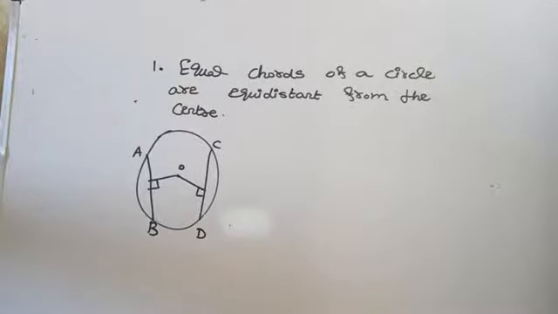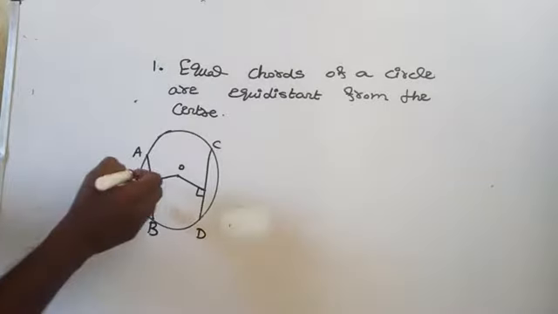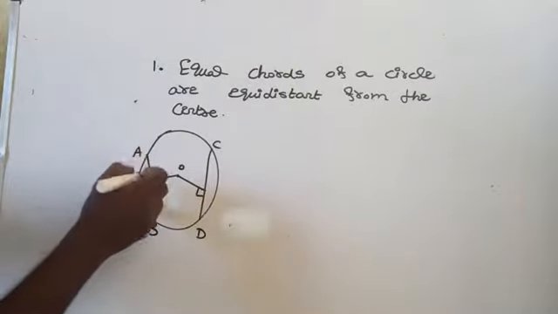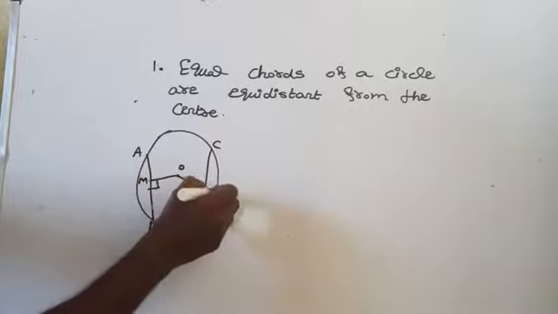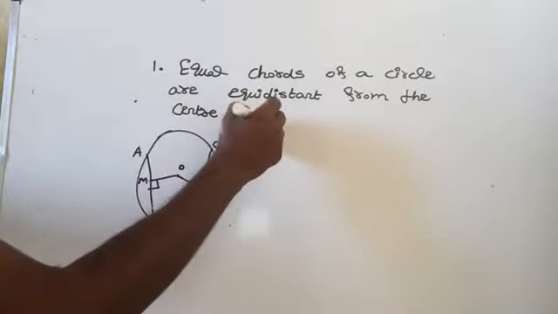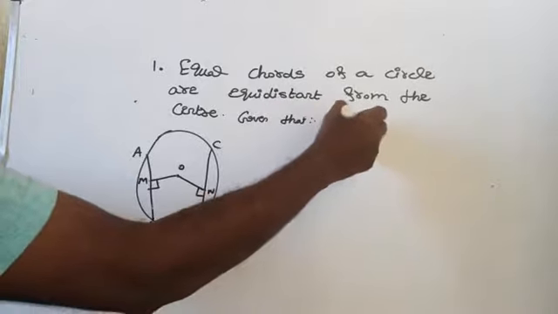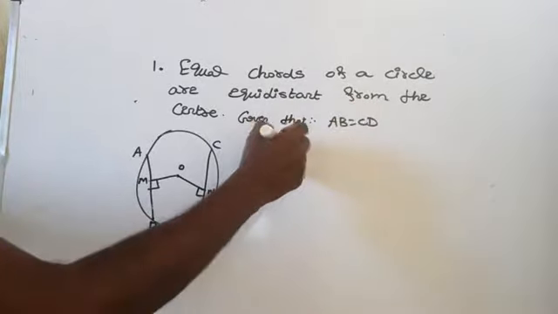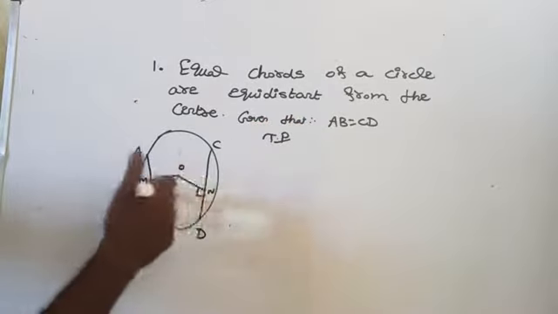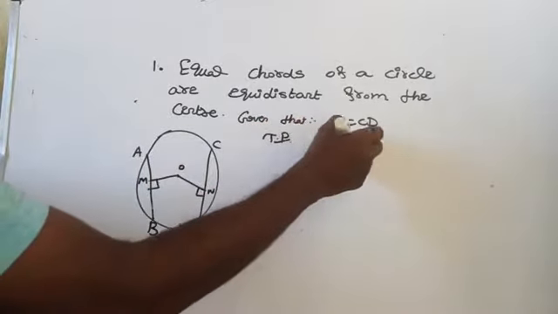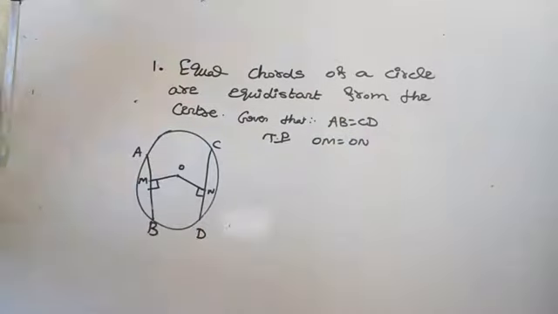Are you getting what we are trying to prove? From the center, draw perpendiculars and take the feet as M and N. Given that AB equals CD. To prove: OM equals ON. If the two chords of a circle are equal, then the distances from the center to the chords are also equal. This is the perpendicular distance, please remember.